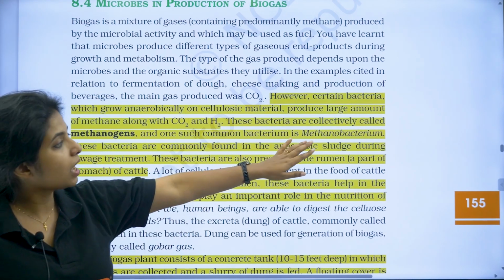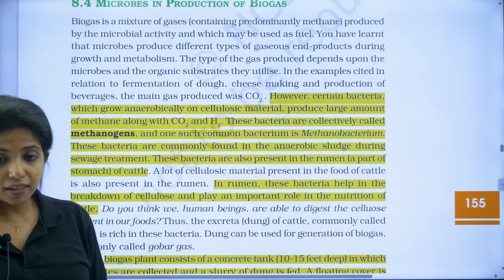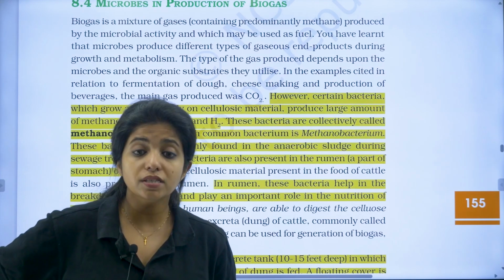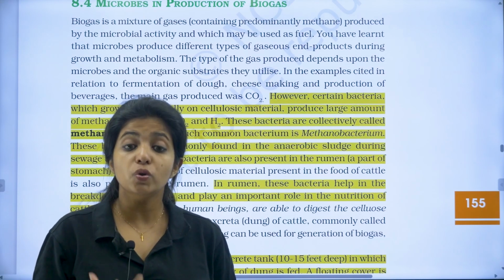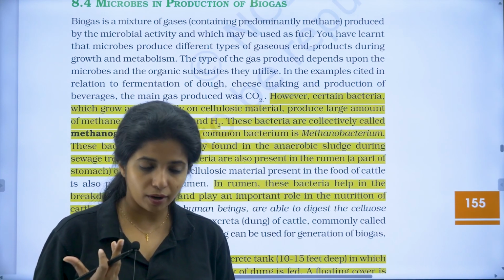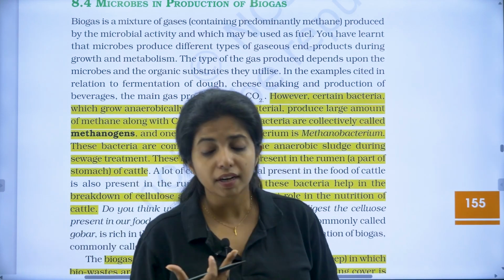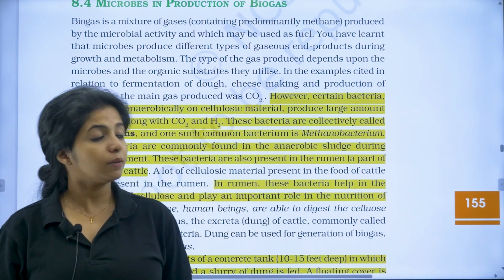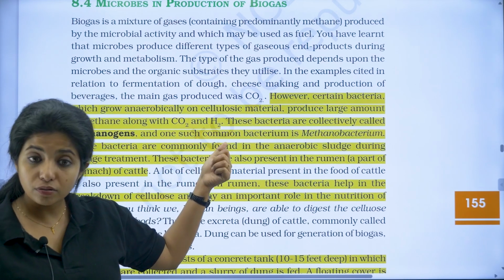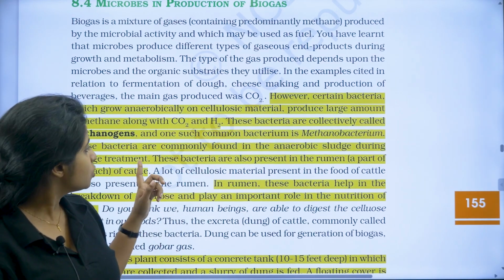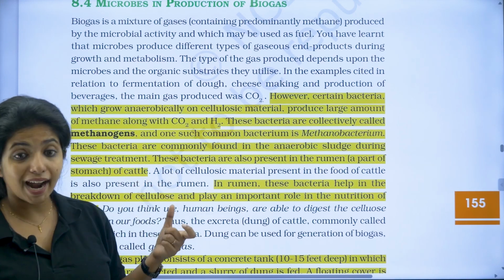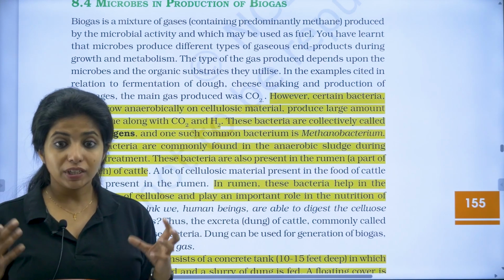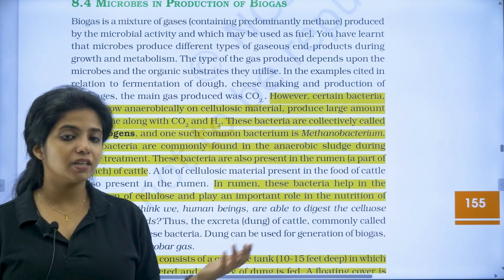The common bacteria that we have is methanobacterium. Now this methanobacterium, they act on cellulosic material, as in the one that has cellulose. Cellulose is a carbohydrate that we have, my dear children, a complex carbohydrate. The methanogens work on it and they produce methane, carbon dioxide, and they also produce hydrogen gas. That is what is being said. So these bacteria are also present in the rumen of the cattle, which is a part of the stomach, my dear children. Might be helping in breaking down of cellulose.